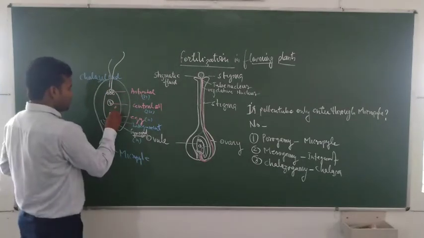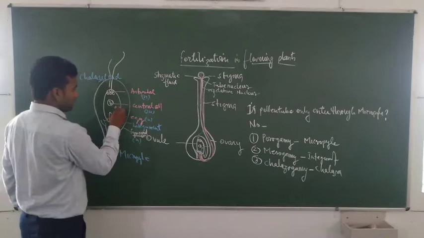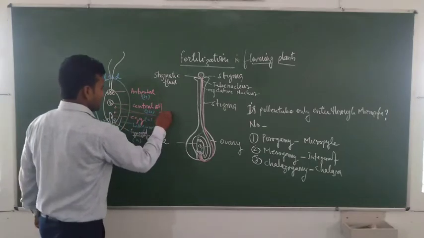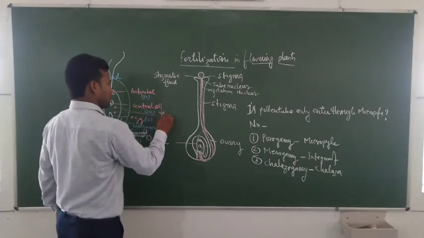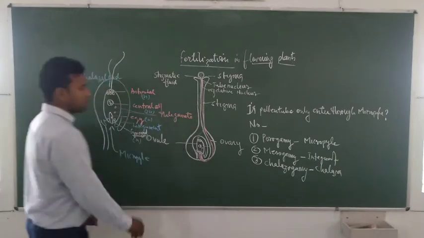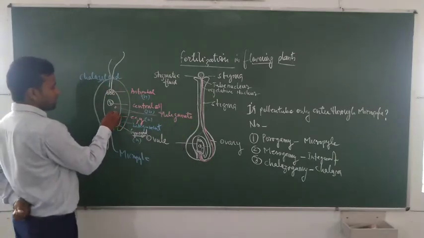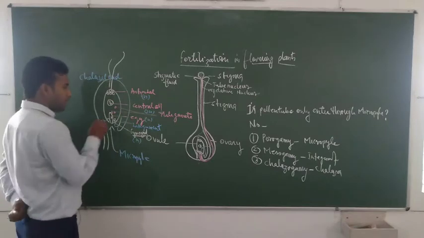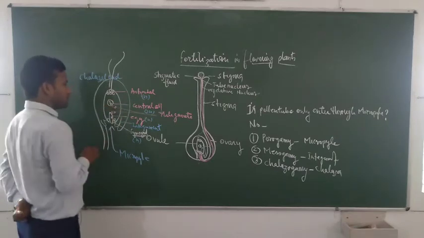Here this is the tube nucleus, and here are the male gametes. One male gamete fuses with the egg and another male gamete fuses with the central cell.